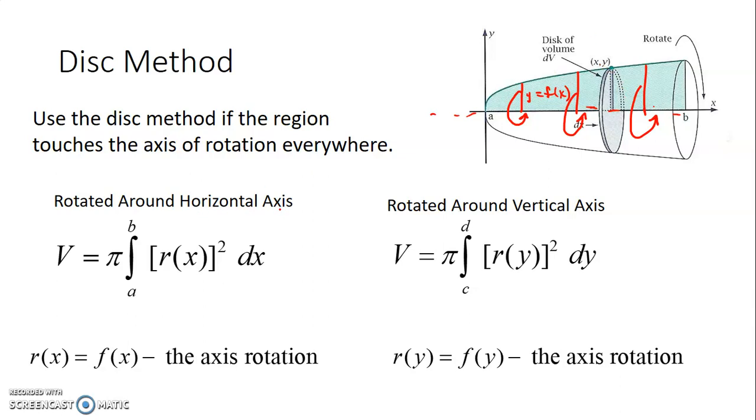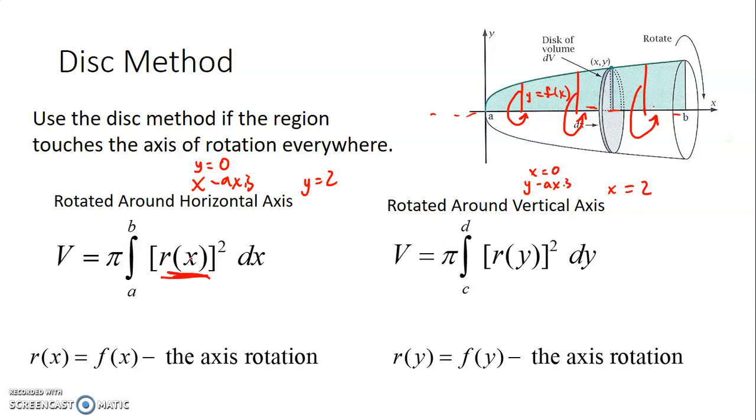If I rotate around a horizontal axis, so the x-axis or the line y equals 2, keep in mind that the x-axis is the line y equals 0. So if it's a y equals line, that's a horizontal line, it's a dx problem. If you're rotating around a vertical axis, like the y-axis or x equals 2 or x equals 0, which is the y-axis, then it needs to be a dy problem and everything needs to be in terms of y. Either way, you're going to do pi r squared because you're adding up a bunch of circles. This pi can start out inside or outside because constants can move in and out of the integral.